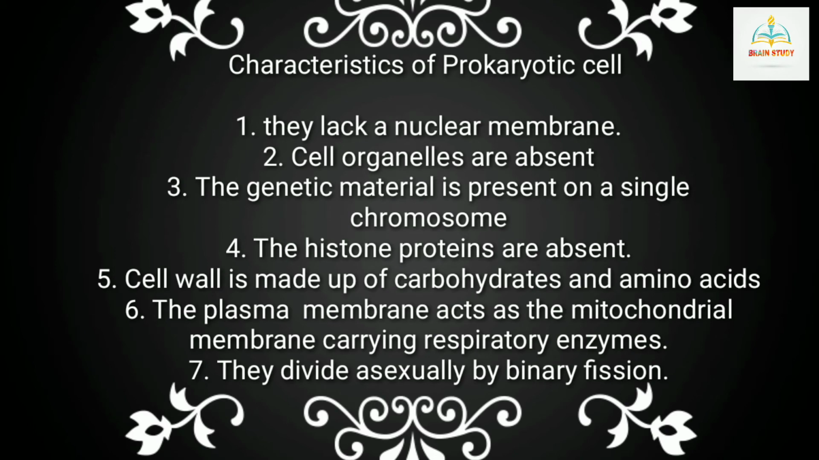Characteristics of prokaryotic cell. First, they lack a nuclear membrane. Second, mitochondria, Golgi body, chloroplast and lysosomes are absent. Third, the genetic material is present on a single chromosome. Fourth, histone proteins are absent. Fifth, the cell wall is made up of carbohydrates and amino acids. Sixth, the plasma membrane acts as the mitochondrial membrane carrying respiratory enzymes. Seventh, they divide asexually by binary fission.